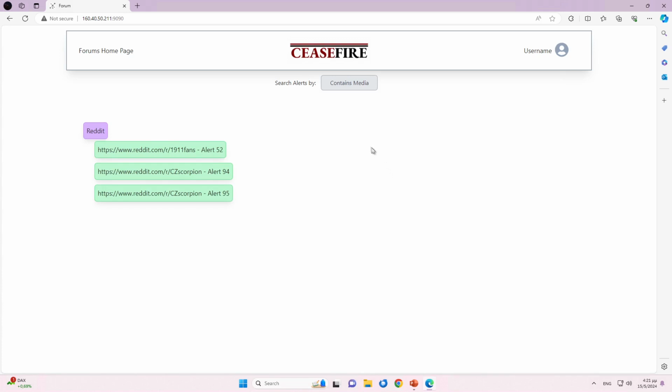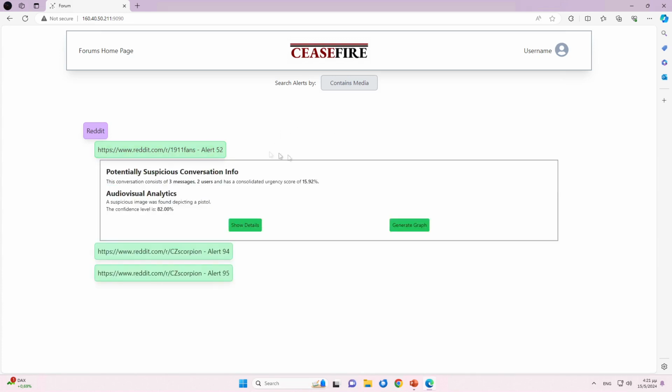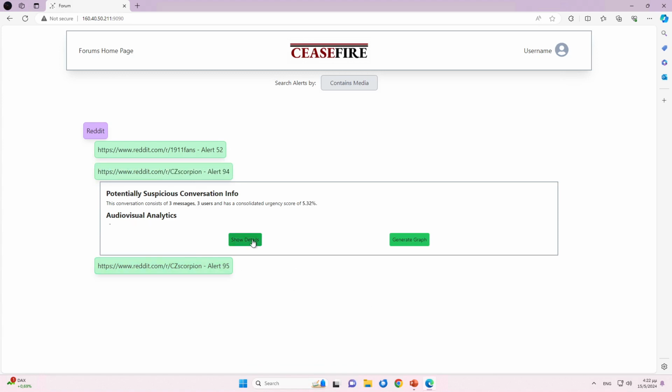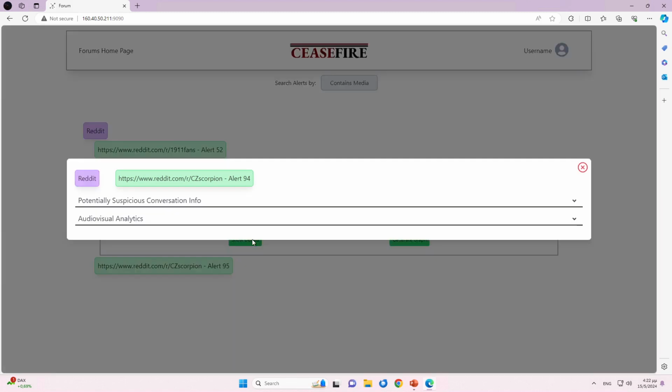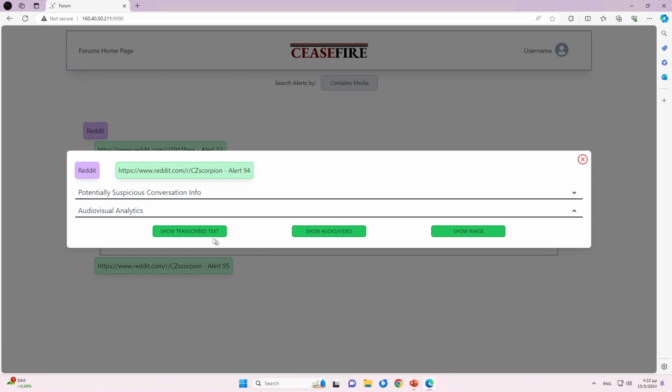When exploring alerts, users may encounter discussions featuring visuals. If a conversation includes a photo, our specialized classification model, as mentioned in use case 3, analyzes it to detect any weapons depicted and provides insights into the type of the weapon shown. Moreover, if a video is present, our system transcribes the dialogue using a speech-to-text model, sparing users the need to watch the entire video.